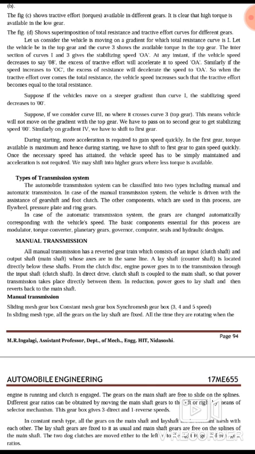And in case of the automatic transmission system, the gears are changed automatically corresponding with the vehicle speed. As per the vehicle speed, the gears will be changed automatically. For that we need different components which are there in the automatic transmission system. Those are modular, torque converter, planetary gears, governor, computer is also required here, seals and hydraulic designs. Okay, so these are required in the automatic transmission system.